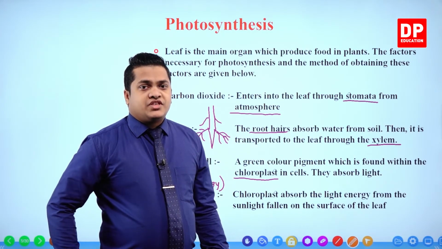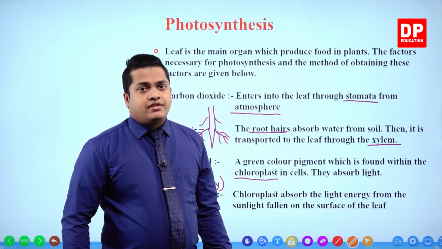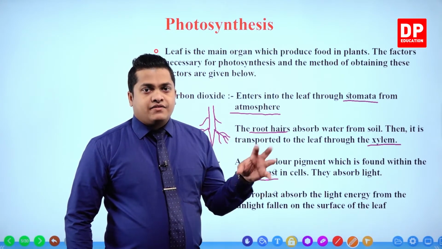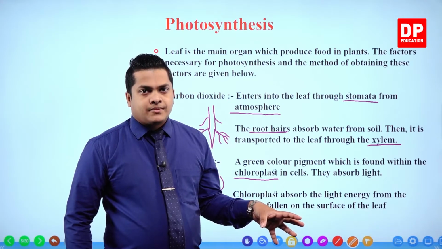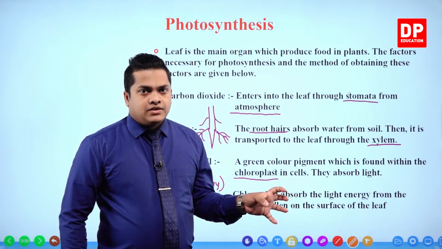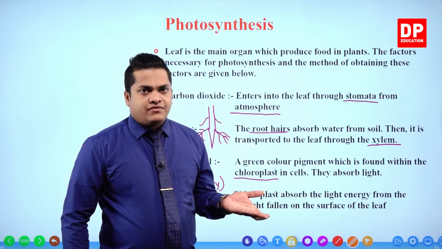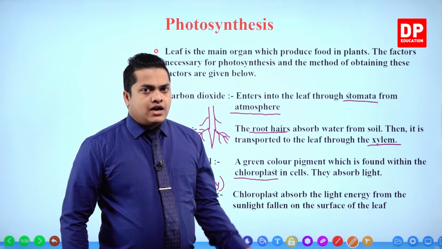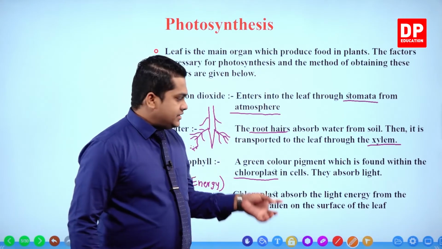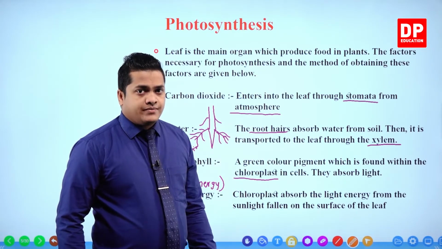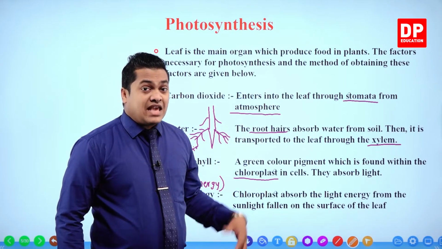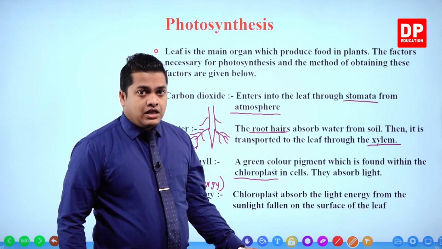Structures contained within the cells are referred to as organelles. In a cell there are different types of organelles. One organelle present within the plant leaf is chloroplast. These organelles are contained inside the cell.